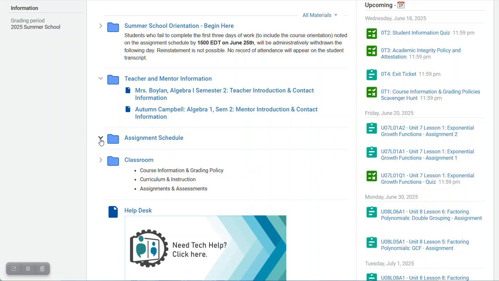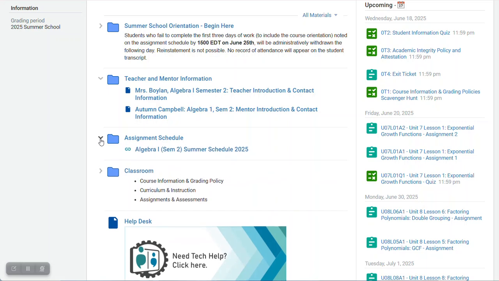Inside here, we have the assignment schedule. Okay. So we have two kinds of assignment schedules. This assignment schedule here is going to list all 5.5 weeks of our summer school. So you're going to be able to look at it week by week and see exactly how we're moving through our content, all the way until the end.